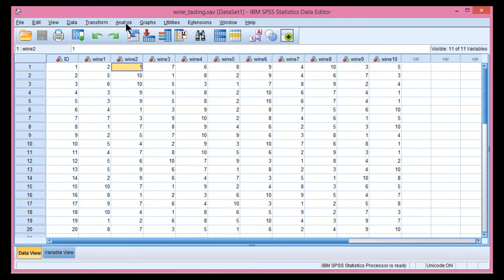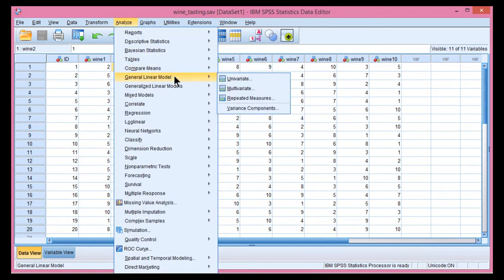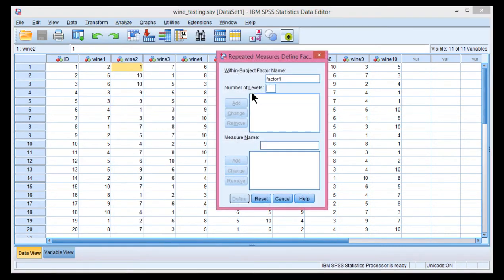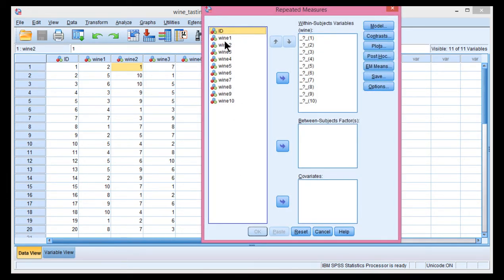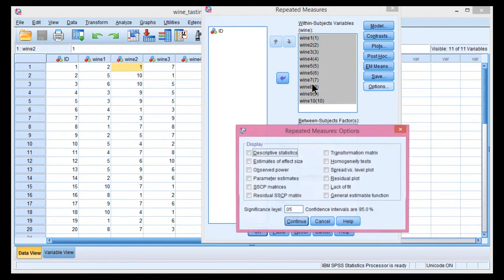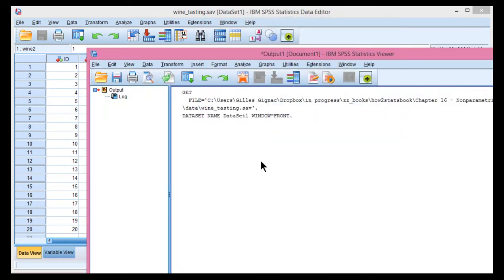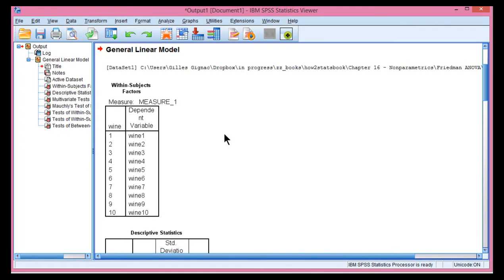So I'll go into Analyze, General Linear Model, Repeated Measures, and we have factor here. I'm just going to call that wine because there are 10 different wines. And we have 10 levels, so add, define, and I'm going to put the 10 wines into the within subjects variables box. Click on Options, Descriptive Statistics, Estimates of Effect Size, click Continue, and click OK. And here's the result I get.